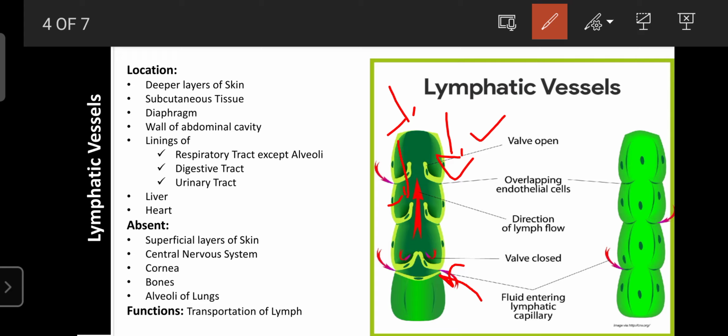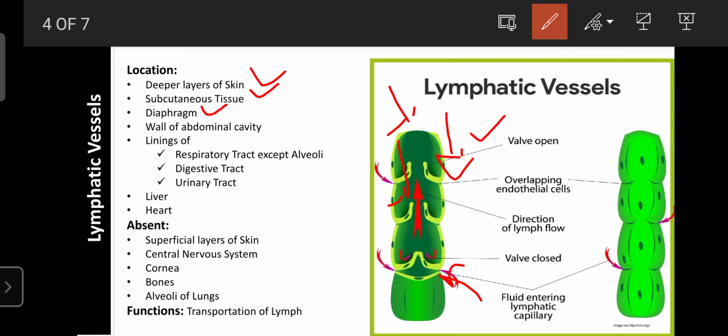Regarding the locations, the lymphatic vessels are mainly present in the deeper layers of the skin. That's why they play an important role in removing waste material from the metabolism of the skin. They are also present in the subcutaneous tissues. Then in the diaphragm, a dome-like structure at the top of the abdominal cavity, which plays an important role in respiration, inspiration as well as expiration. It is also supplied by lymphatic vessels, and after the diaphragm works, certain waste material produced is carried by the lymphatic vessels.